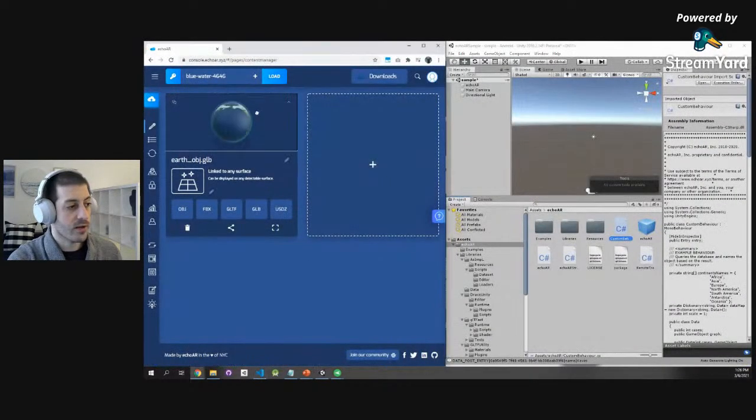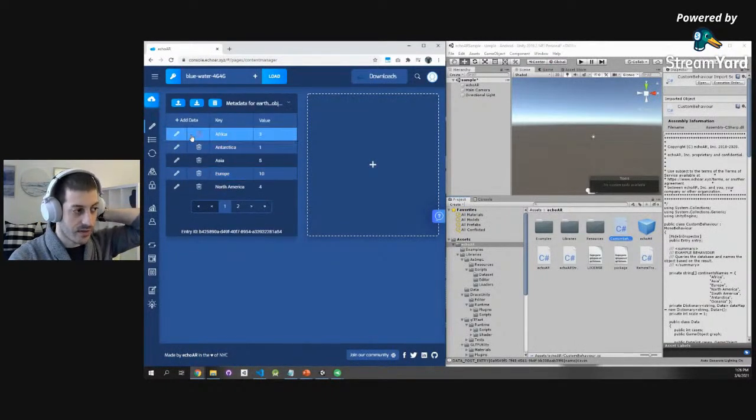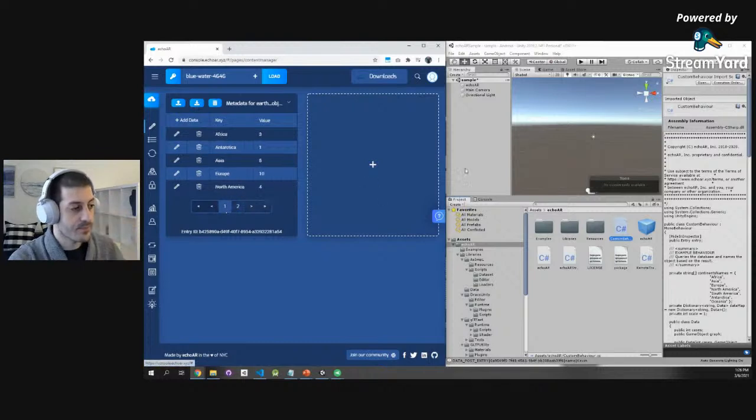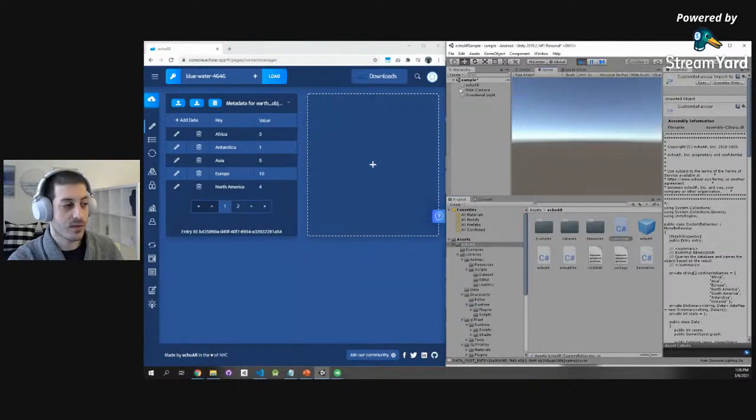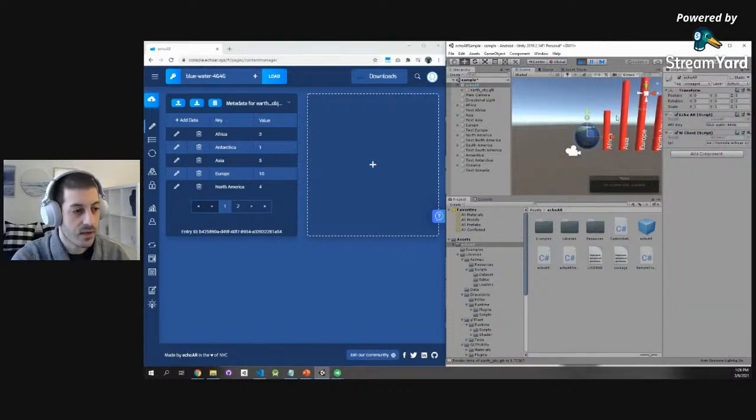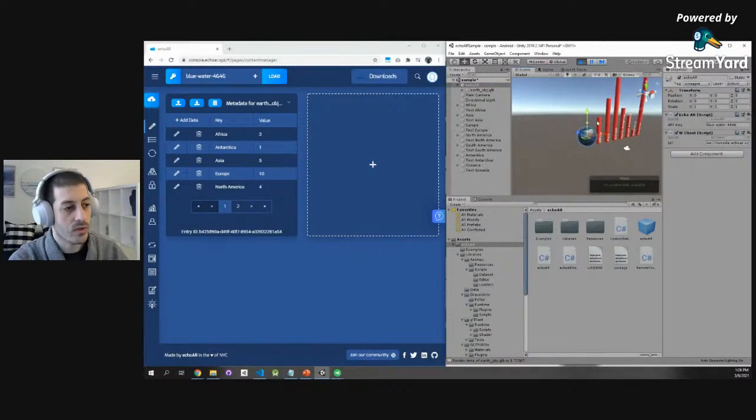So we see the Earth right here. It's already in the console. We see that in the back panel, all the data is already parsed in. Super, super easy. And now, when we press play, data again will stream from the cloud to the game engine. And voila, check this out. We have the Earth spinning. We have all these cool data points about COVID in all these different continents.